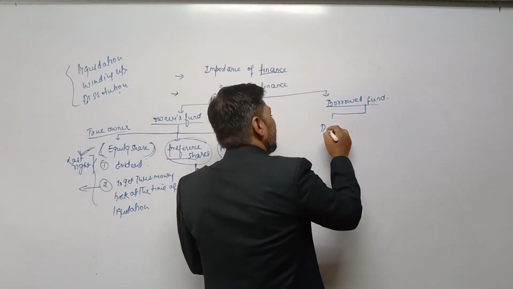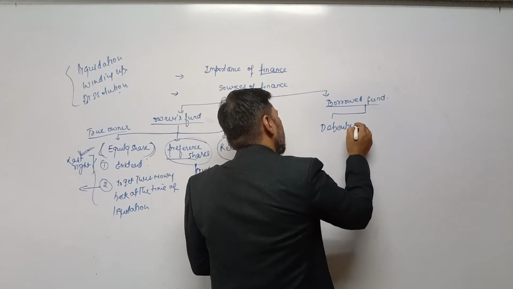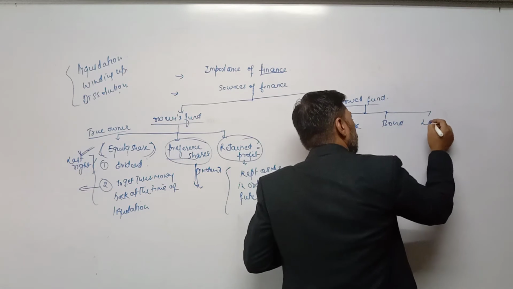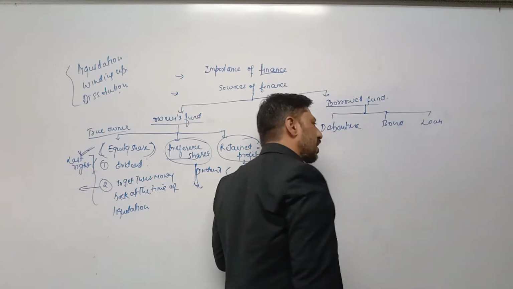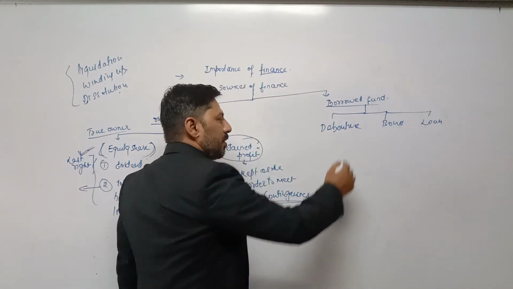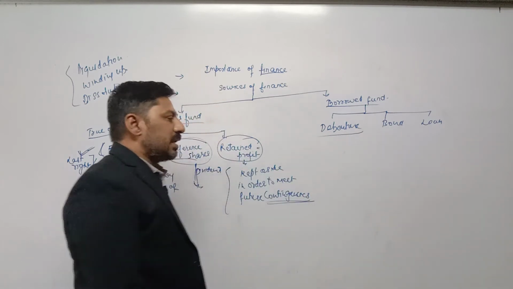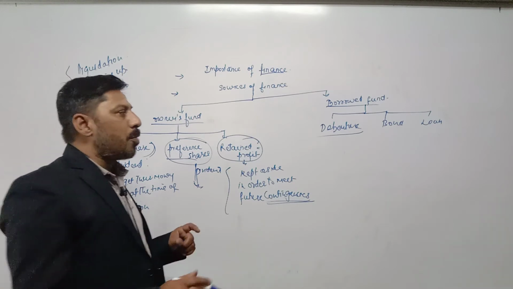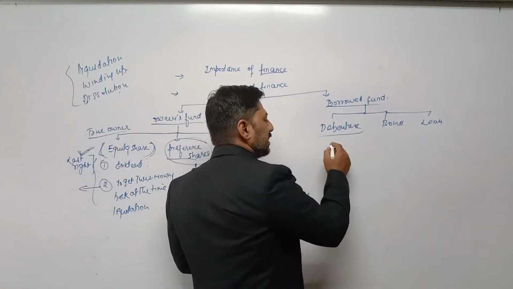Components of borrowed fund: debenture, then bond, then loan from financial institution and loan from commercial bank. So debenture is an acknowledgement of debt issued by company under its common seal. Common seal here means stamp.